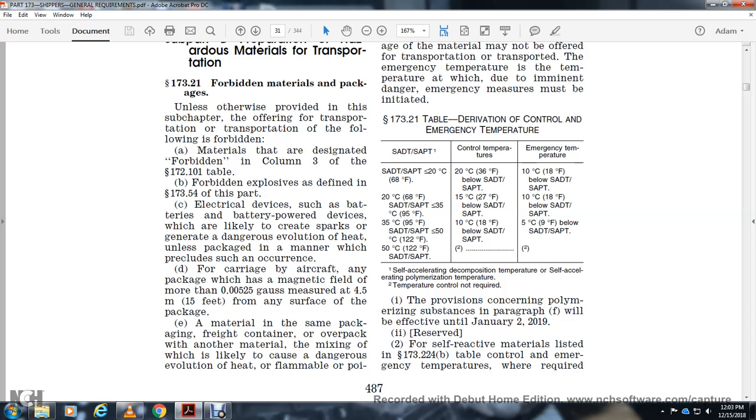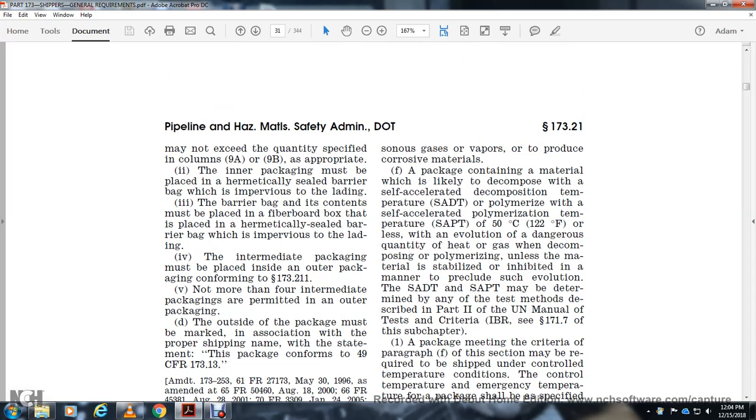Material in the same package, freight container, or overpack with other material, mixing with which is likely to cause a dangerous evolution of heat, flammable or poisonous gases or vapors, or corrosive material. A package containing materials likely to decompose at the self-accelerated decomposition temperature, SADT, or the self-accelerated